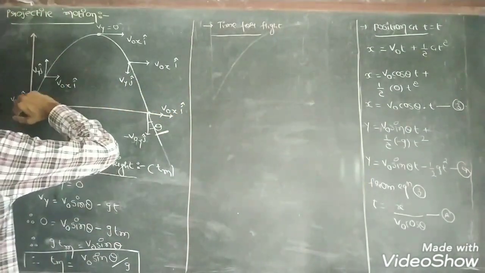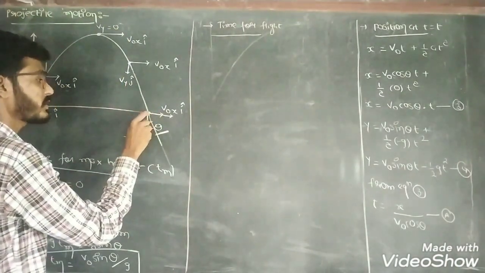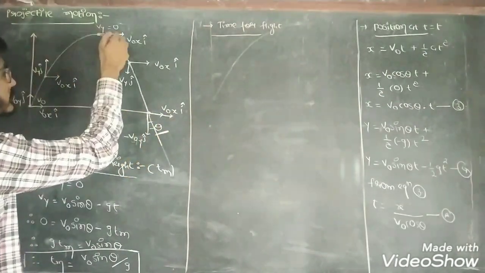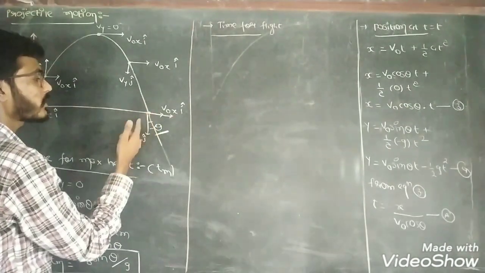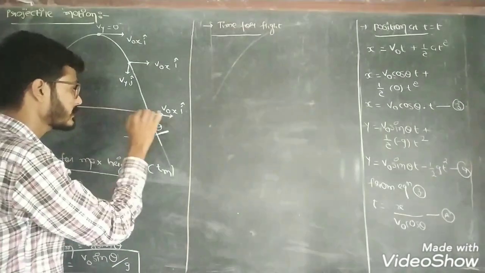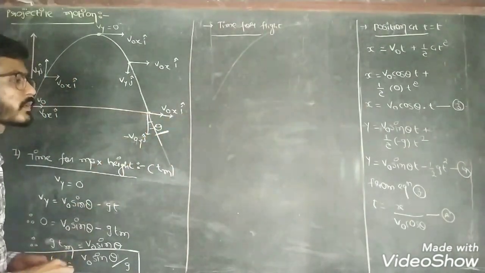After the total journey, the y component of position becomes 0, because on the x-axis the value of y is 0, that we know.